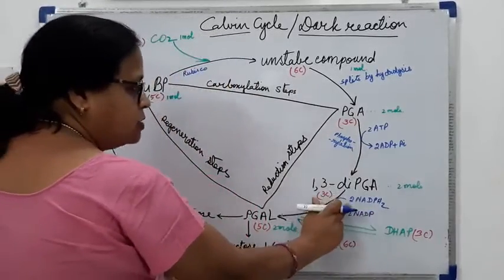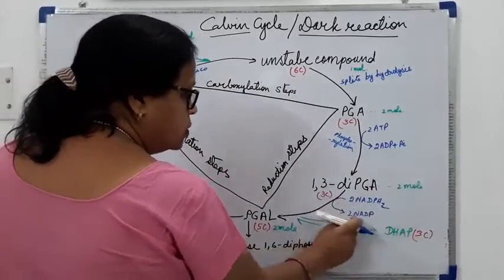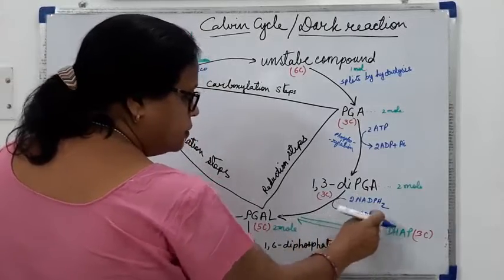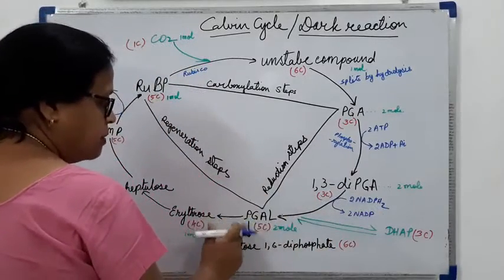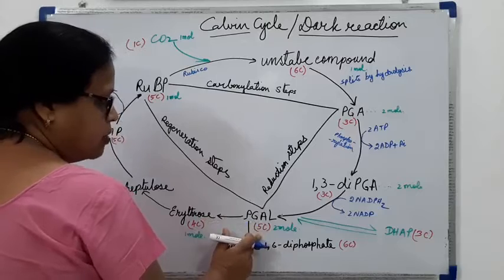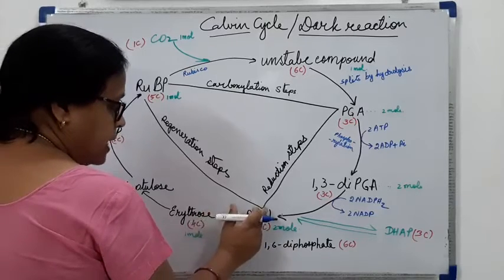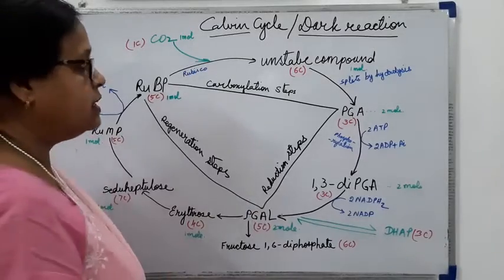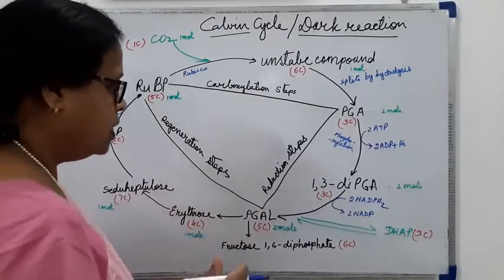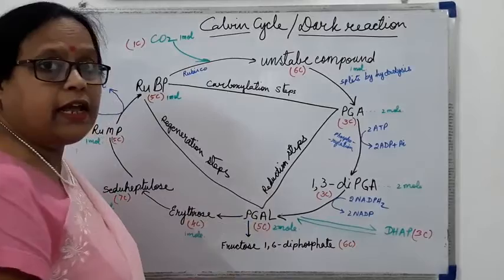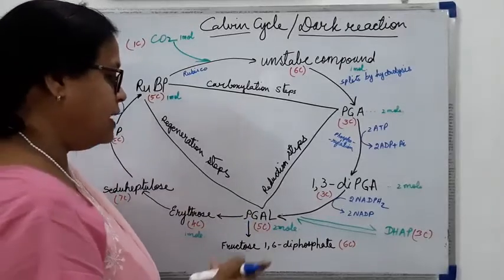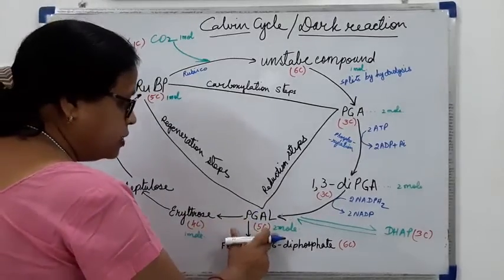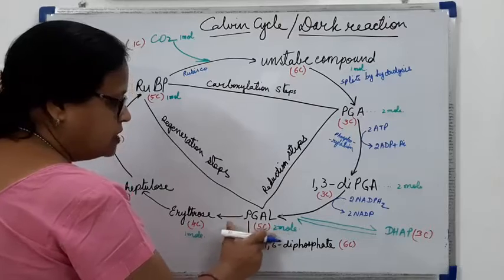Again 2 molecules of NADPH2, so 2 molecules of NADP will be free here, and it will become a 3 carbon compound, that is PGAL, phosphoglyceraldehyde. So we get 2 molecules of PGAL.